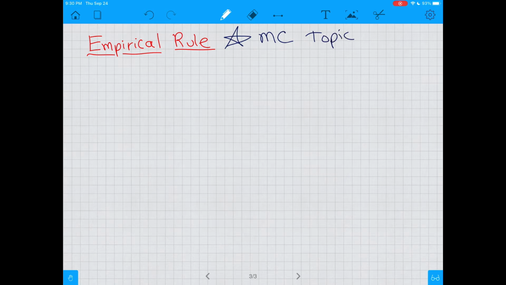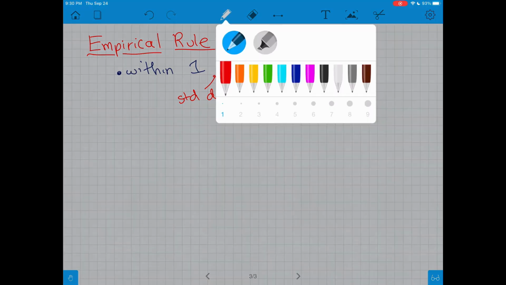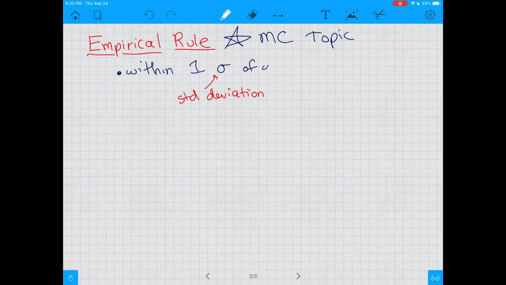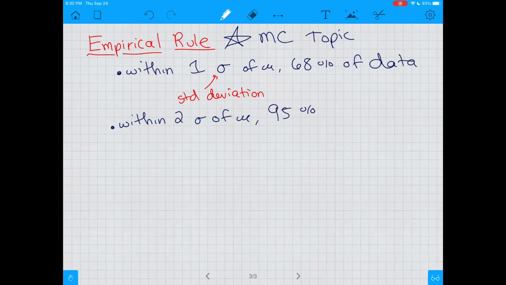What it states is, within 1 sigma, in this case if you remember, sigma stands for standard deviation, of your mean, you have 68% of your data. So plus or minus 1 standard deviation represents 68% of your data. Within 2 standard deviations of your mean, you have 95% of your data.